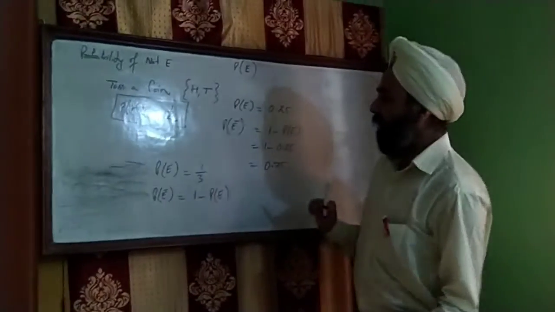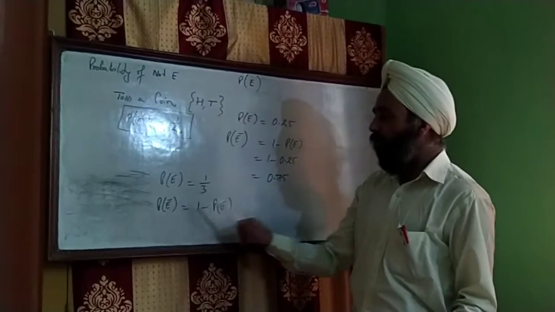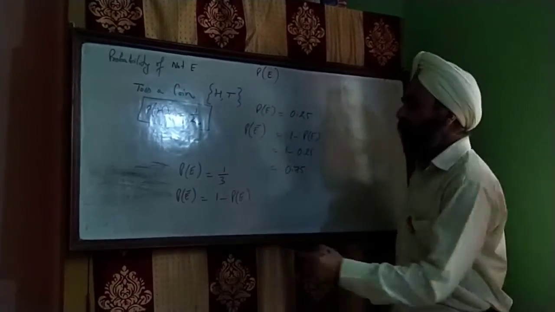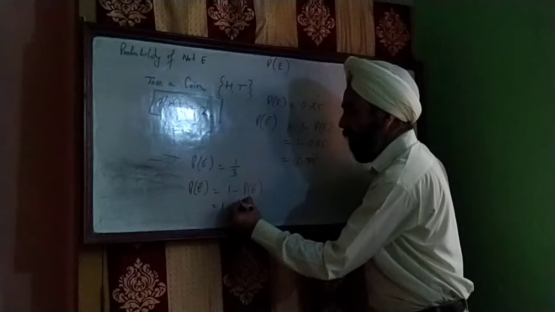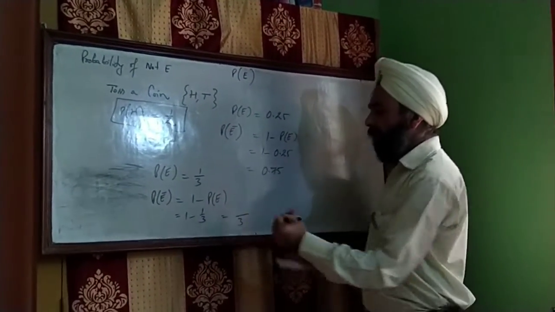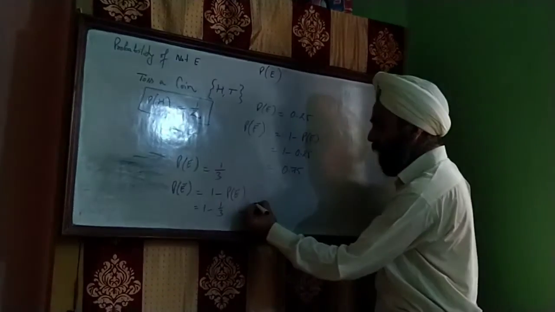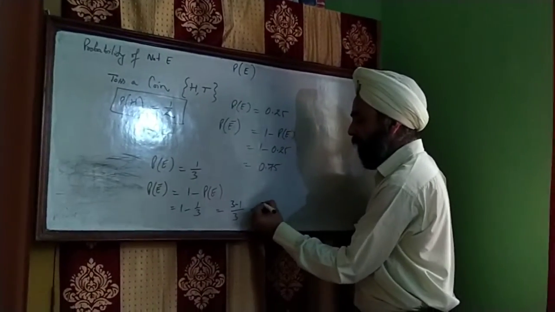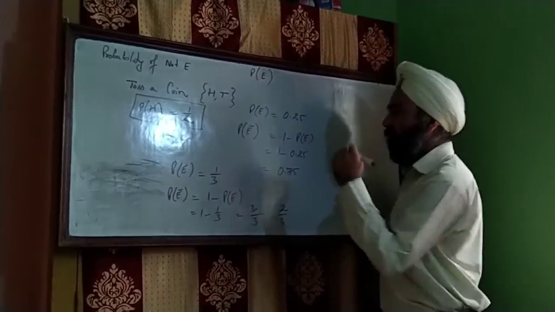So making use of the same concept, probability of not E will be equal to 1 minus probability of E. Now 1 minus 1 by 3, LCM will be 3. Now 3 into 1 equals 3 minus 1. It will be 2 by 3.